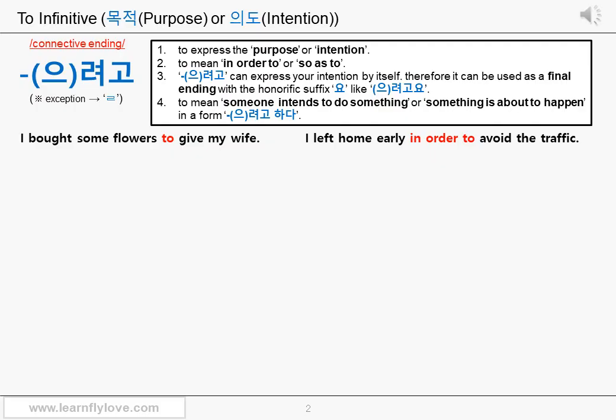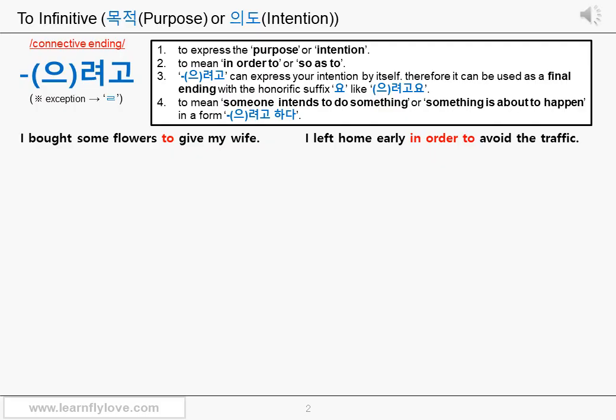Third, 으려고, 려고 can express your intention by itself. Therefore, it can be used as a final ending with the honorific suffix 요, like 으려고요. It means in Korean, you can just make a sentence only with a to infinitive or in order to infinitive part. As you know, a connective ending can be followed by another predicate, or a phrase, or clause with another predicate, because you know it's a connective ending.